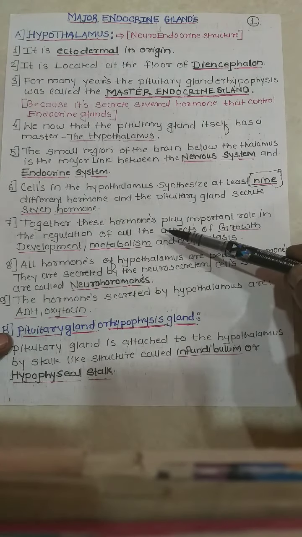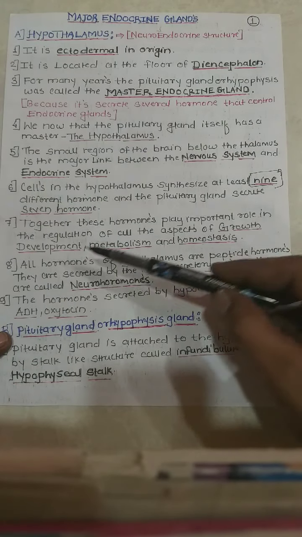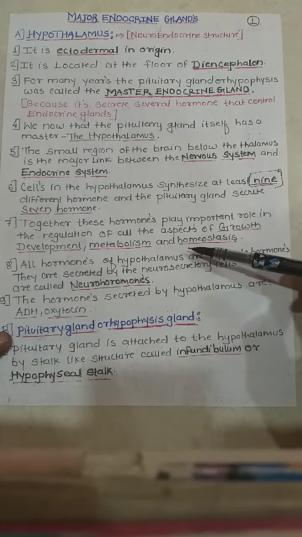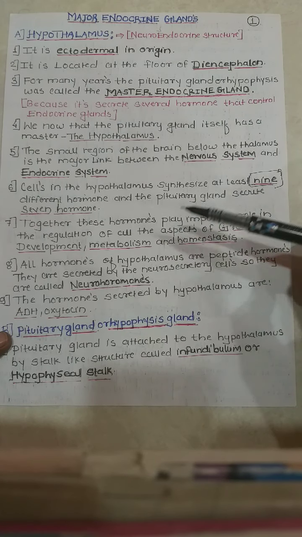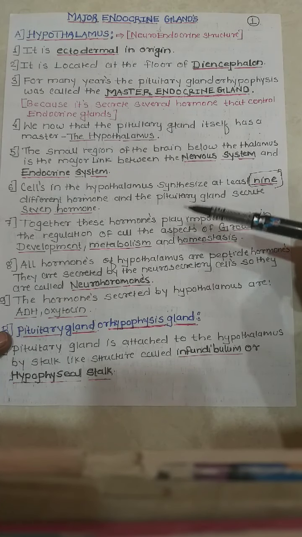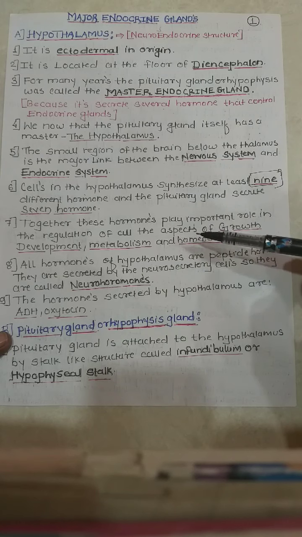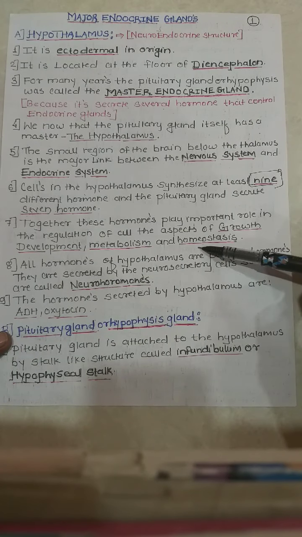Together, these hormones play an important role in the regulation of growth, development, metabolism, and homeostasis. Together, the hypothalamus and the pituitary gland, along with all these glands, do all this growth, development, metabolism, and homeostasis.